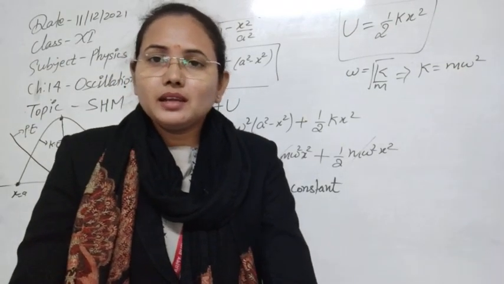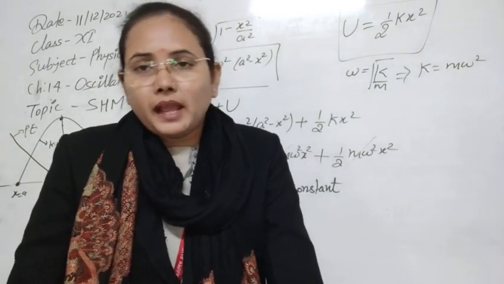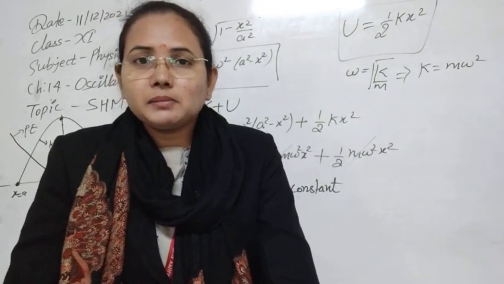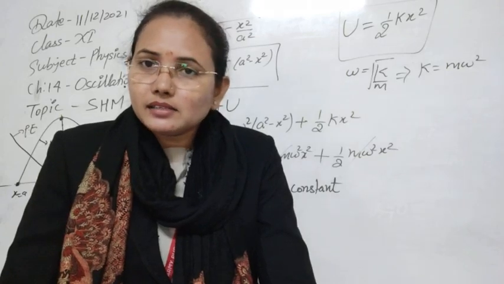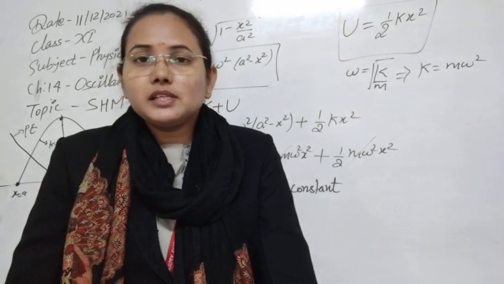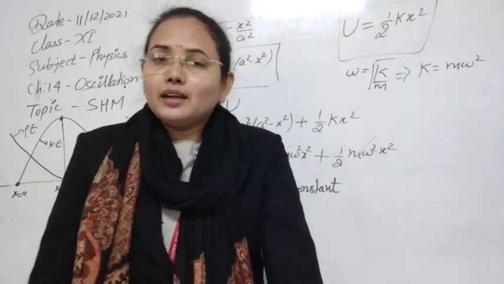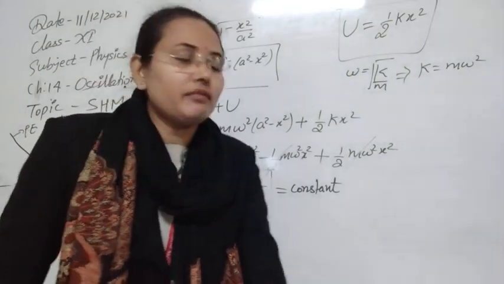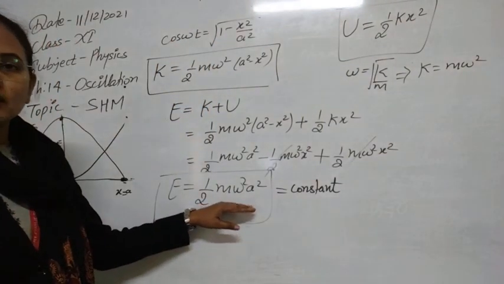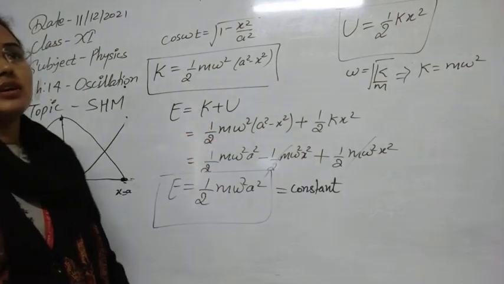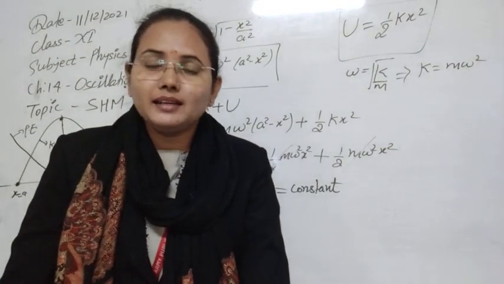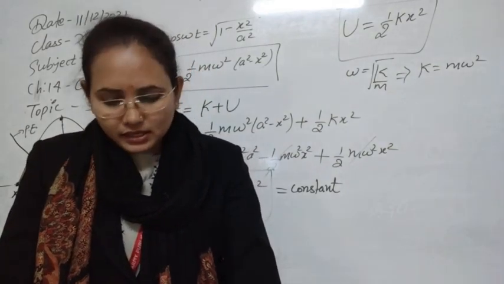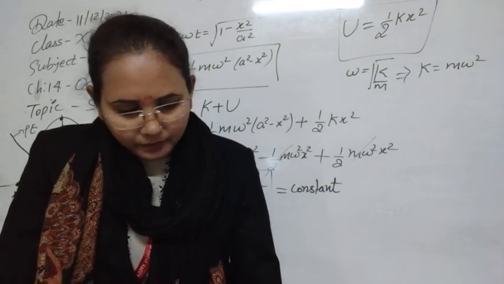Whatever the position, it is independent of that. Means at the mean position, if potential energy is 0, then at that time kinetic energy is maximum. At the extreme position, when kinetic energy is 0, then potential energy is maximum. And at all other values, the sum of kinetic energy and potential energy will always be equal to this value. So it will be the constant value everywhere. So in simple harmonic motion, the mechanical energy is always conserved. This is the case for the whole simple harmonic oscillation. That is, I think, now clear.